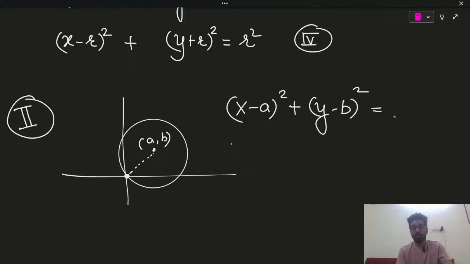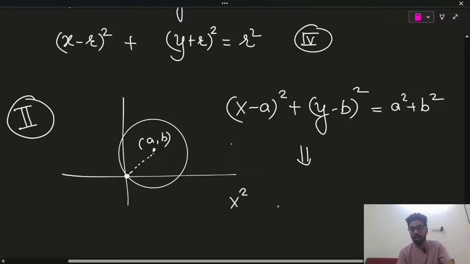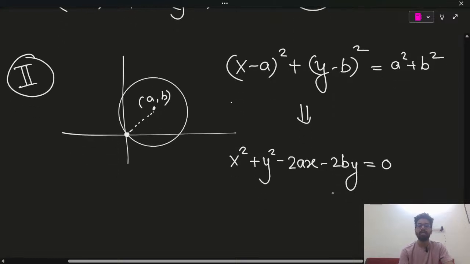So we will write down radius square, which is a square plus b square, and directly we will have a conclusion from here that x square plus y square minus 2ax minus 2by is equal to 0. Here no constant part you can see.